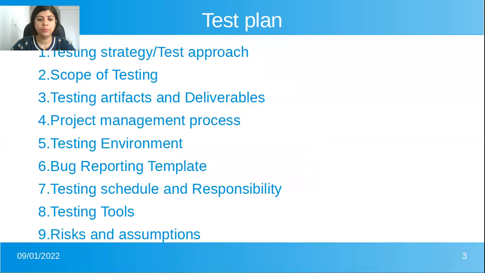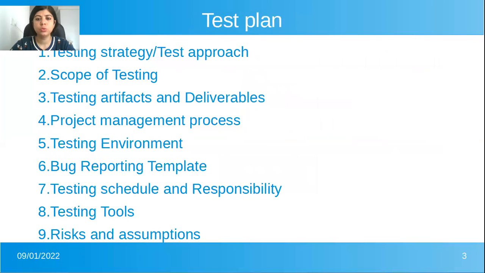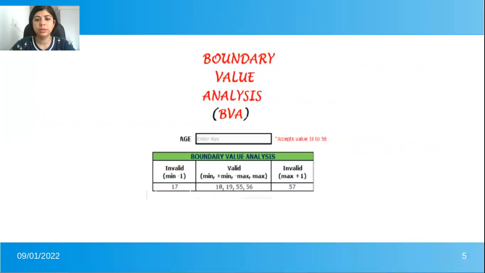And the fourth and last question is, explain the difference between smoke testing and sanity testing with example. Smoke testing and sanity testing are both types of testing. Smoke testing is done at the very initial stage of a build, when a build is developed, you can say on day 0, to check the basic functionality of the product.